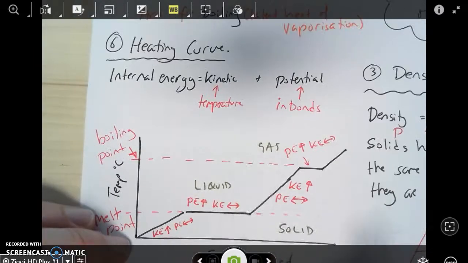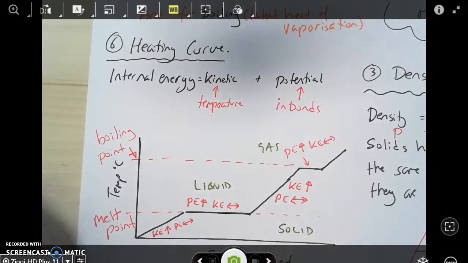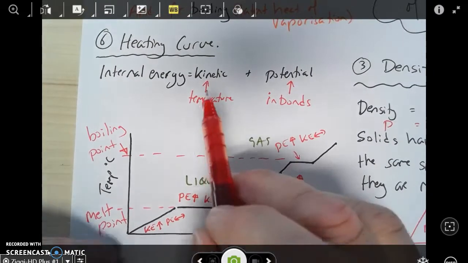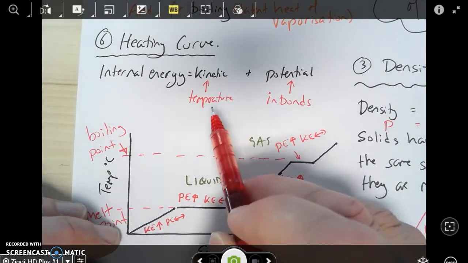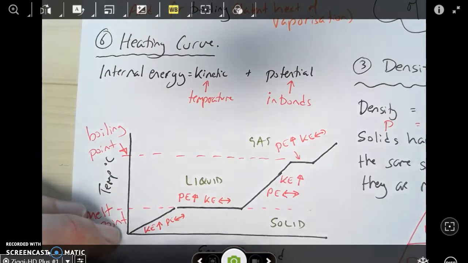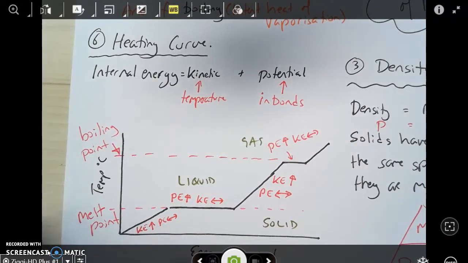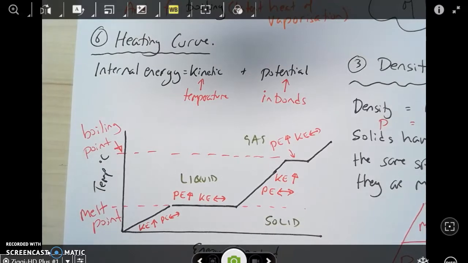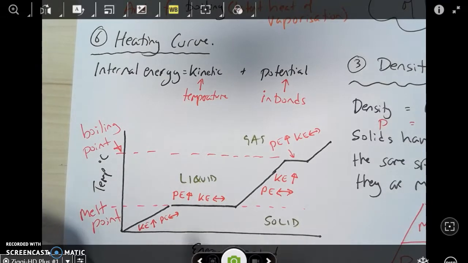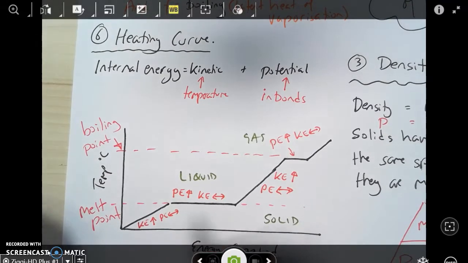You can see that every particle has got what we call internal energy, and that is a combination of the kinetic energy, which is how much each particle is moving, and we measure that using its temperature, and the potential energy, which is the energy related to the bonds. So every particle has internal energy of those two types, and on our graph below, the internal energy is constantly increasing, but sometimes it's the kinetic energy as the temperature rises, and sometimes it's the potential energy as the substance changes state. Okay, that's particle model of matter for paper 1.